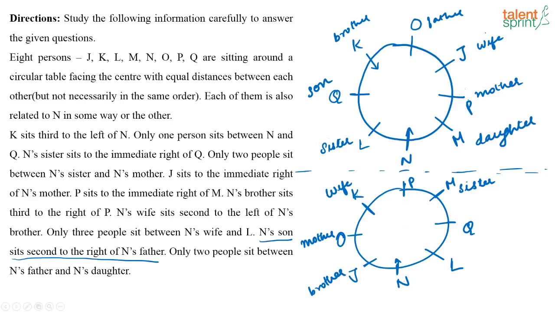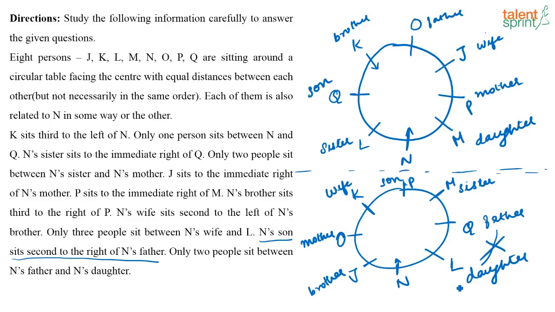It is satisfying all the conditions. Try this case, what will happen? If this is the case, now where can I place N's son, who sits second to the right of N's father? Can this be the father? No. If this is the father, this has to be the son. Not possible. This can be the father, right? If I take this to be the father, then this can be the son. But they have also given that between father and daughter there has to be a space of 2. So this is getting violated here.